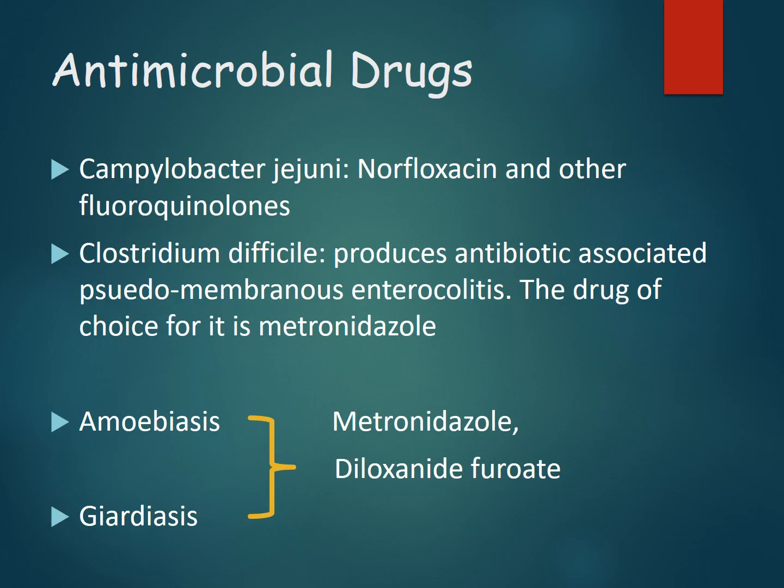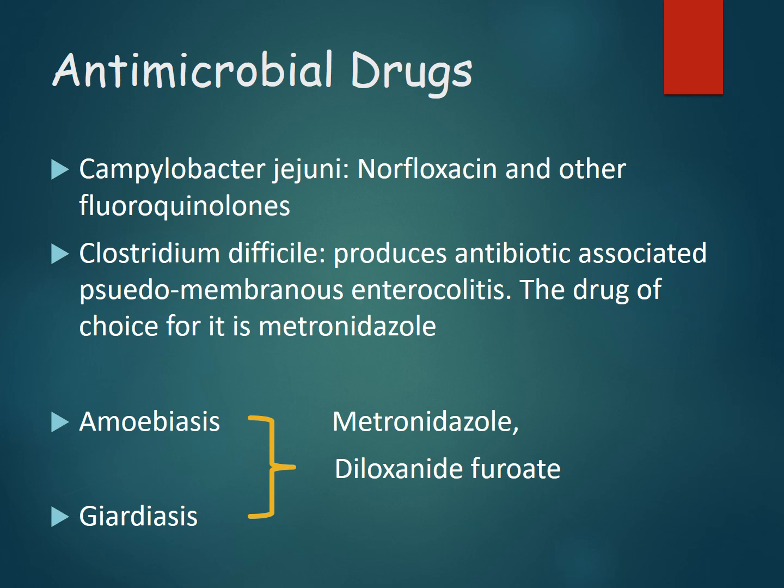And the next important bacterial agent is Campylobacter jejuni. Here norfloxacin and other fluoroquinolones can be used for treating Campylobacter jejuni. Next important one is Clostridium difficile. Clostridium difficile is seen in our gut only when the diarrhea is produced by antibiotic associated pseudomembranous enterocolitis.